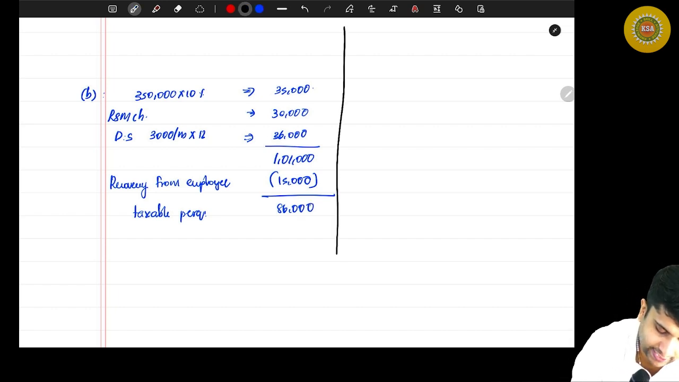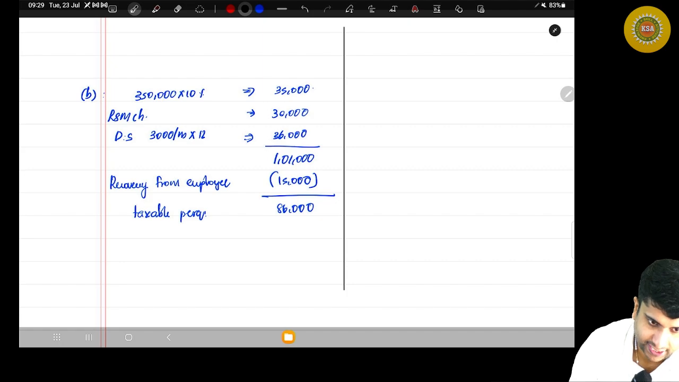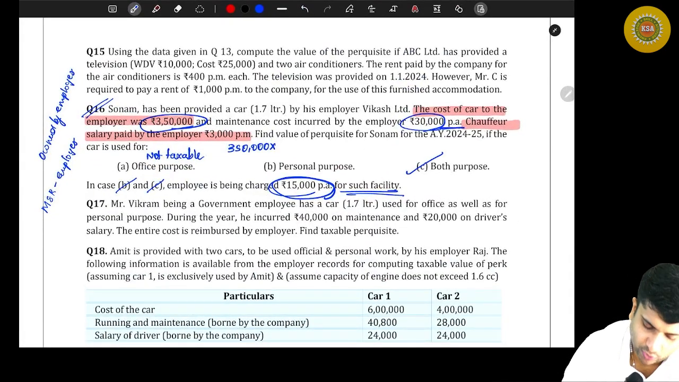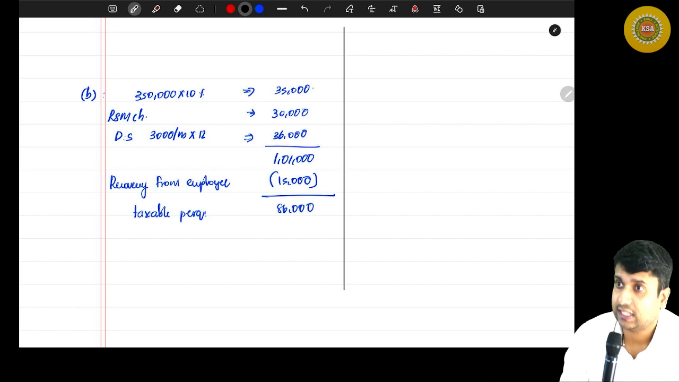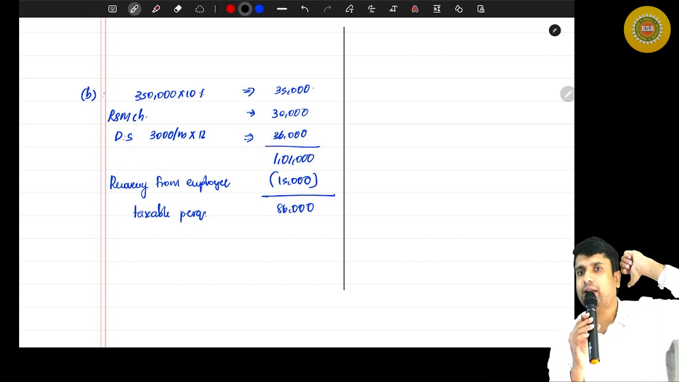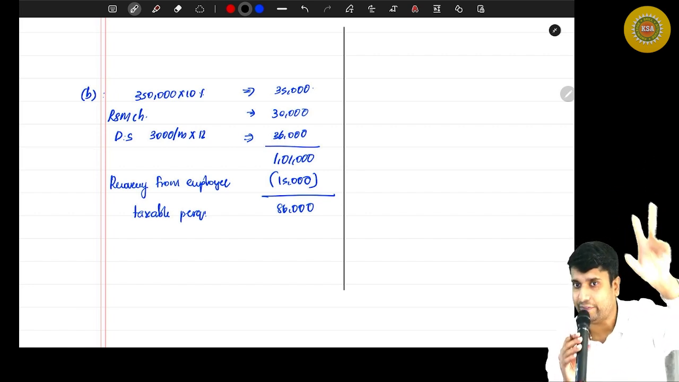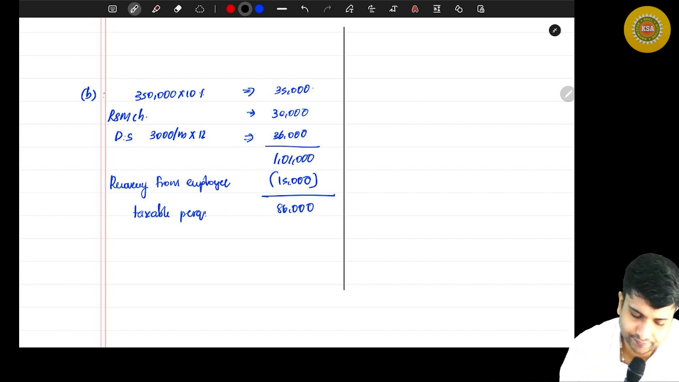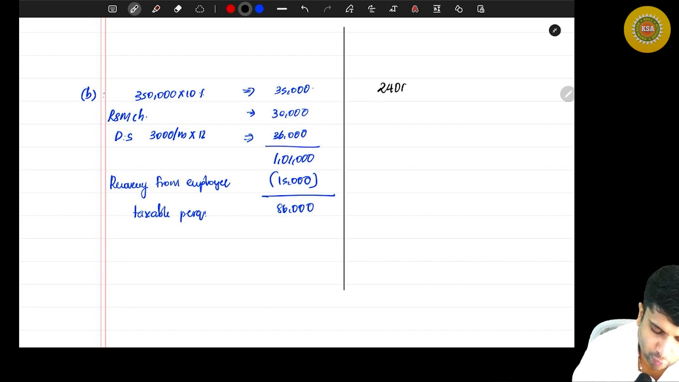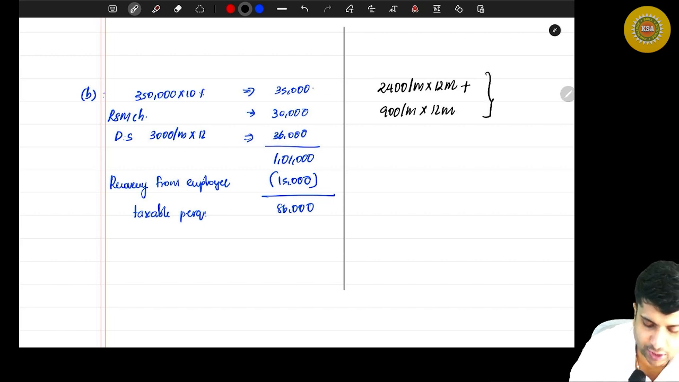Now, how about option C? What they are saying in option C, let's see. Option C, both purpose. What is both purpose? Official as well as personal. If it is official as well as personal, then you tell me how to deal with it. Car is owned by the employer. Maintenance and running charges met by the employer. Car's capacity is 1.7. Car is used for official as well as personal. You tell me what is the statutory value to be used. It is 2,400 per month into 12 months. Is there a driver? Yes. So additional 900 per month into 12 months. Can you help me? What is the total?